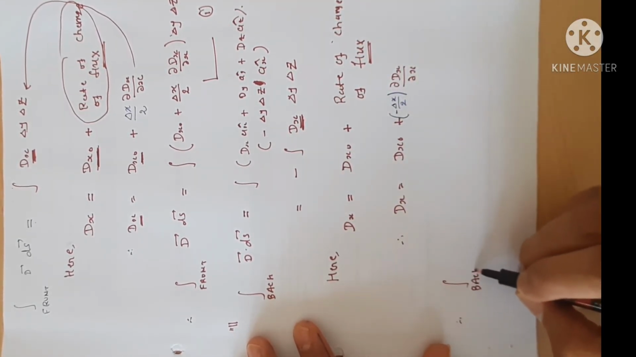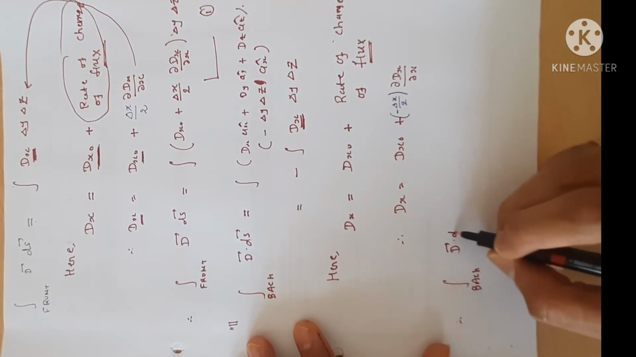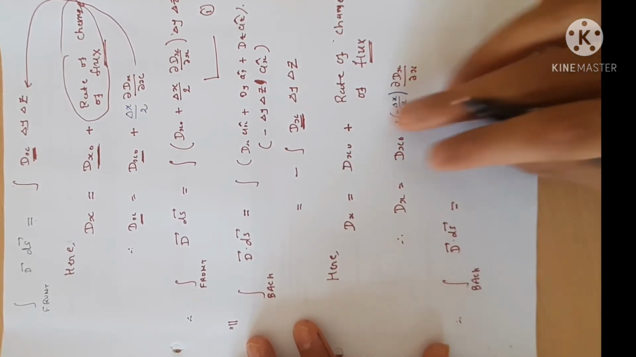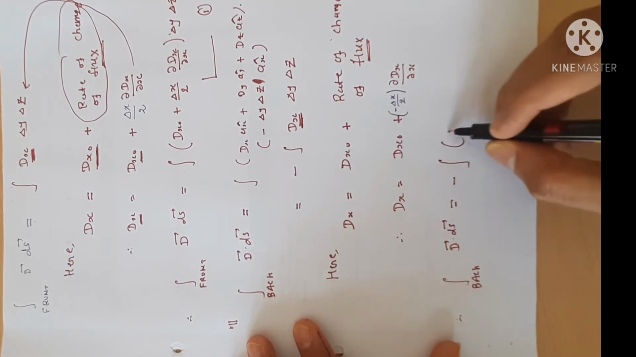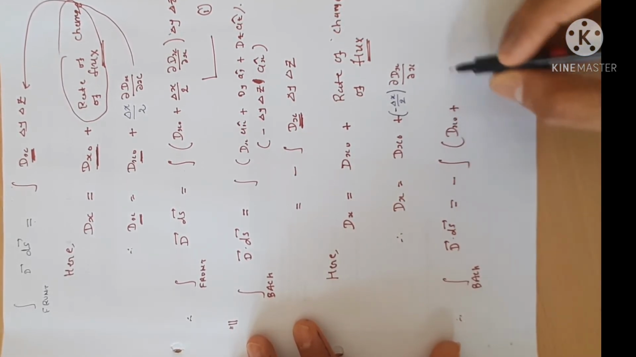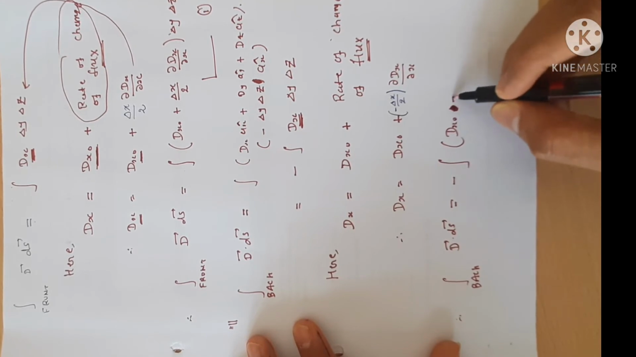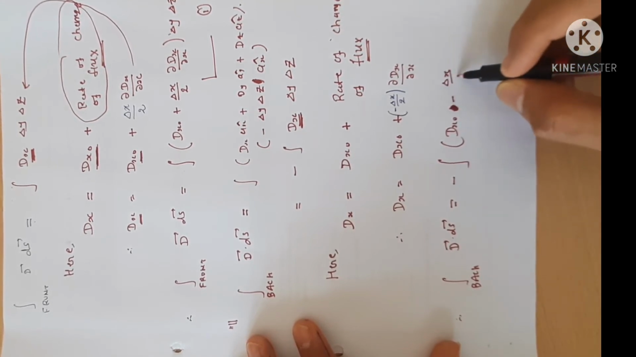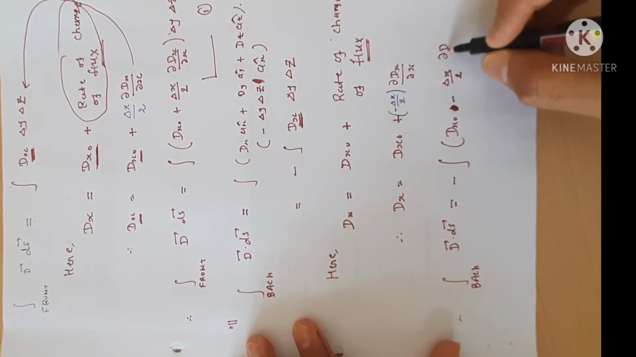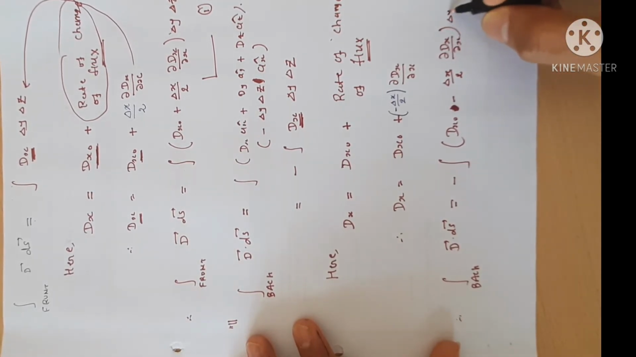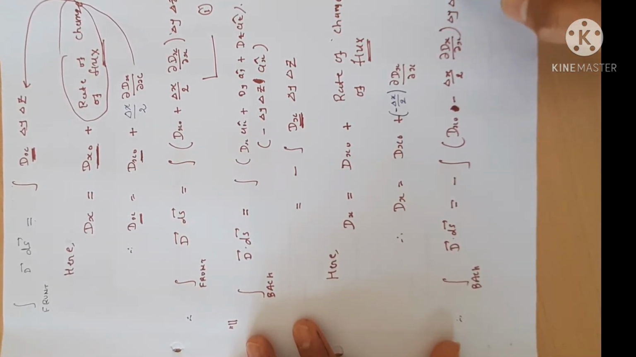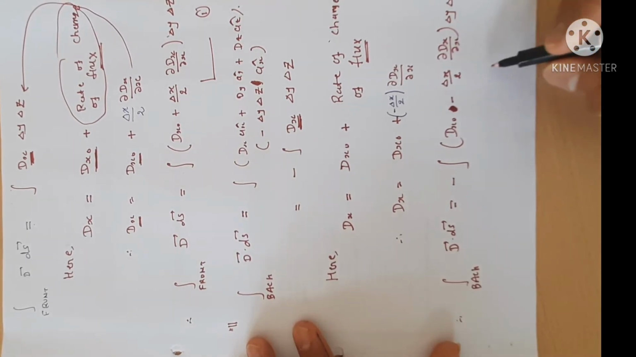Okay, so the back side integration D dot ds is minus integration of Dx0 minus delta x by 2 del Dx by del x, delta y delta z. Okay, so this is my equation number 2.